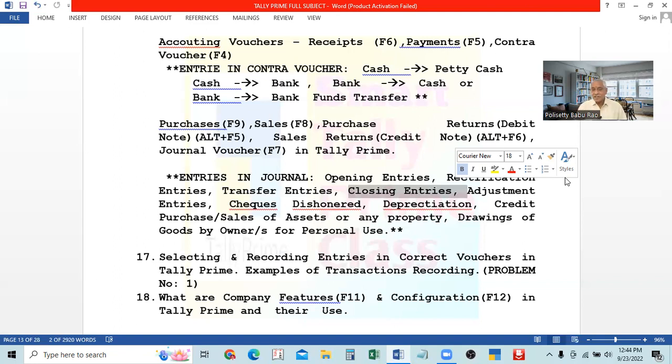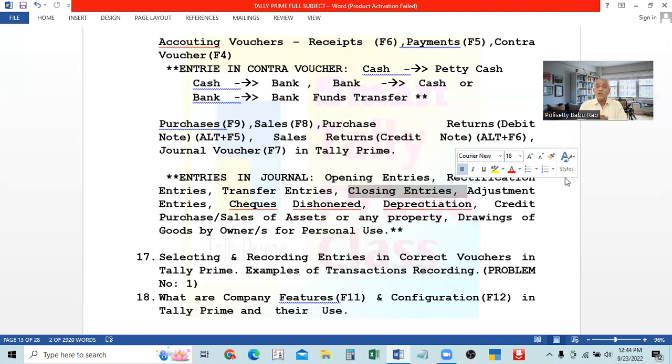Similarly, all the credit balances, that is nominal accounts only. All the nominal accounts which are showing credit balances, that means incomes including sales, all the incomes will be showing credit balance. All these accounts will be debited and the profit and loss account will be credited. So these accounts will go to the profit and loss account.